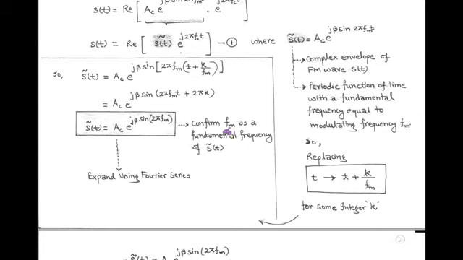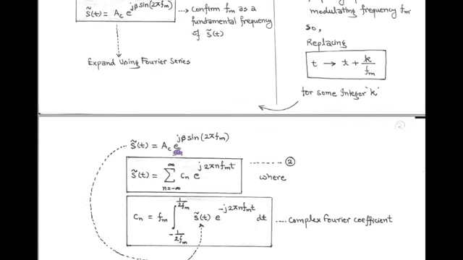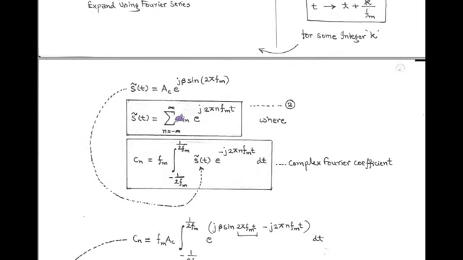And this complex envelope of FM can be expanded using a Fourier series, given by the equation s t bar equals summation n equals minus infinity to infinity C_n e to the power j 2 pi n f_m t. Here C suffix n is the complex Fourier coefficient, equal to f_m integration s t bar e to the power minus j 2 pi n f_m t into dt.